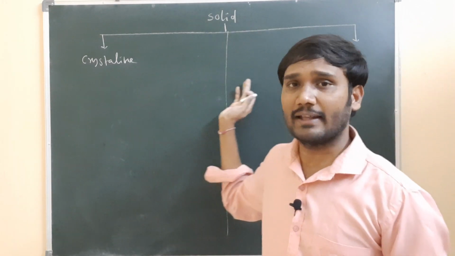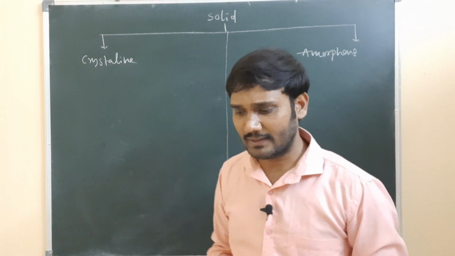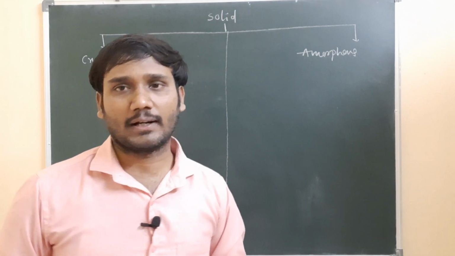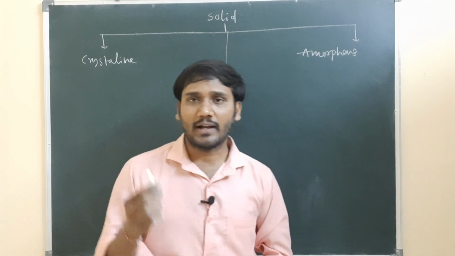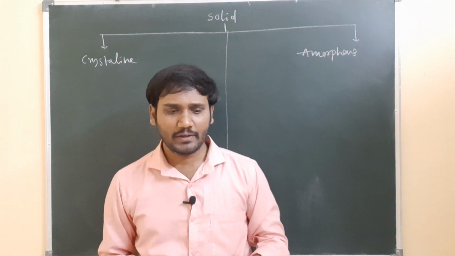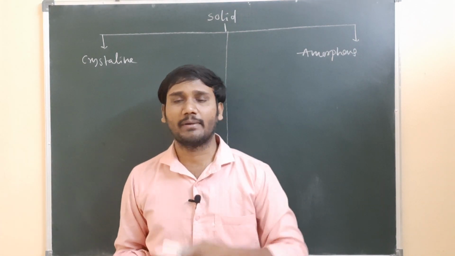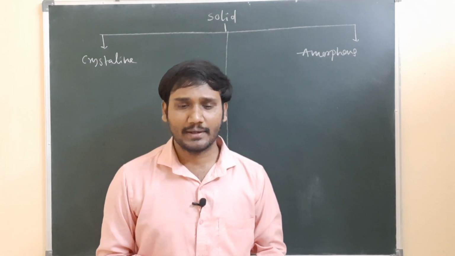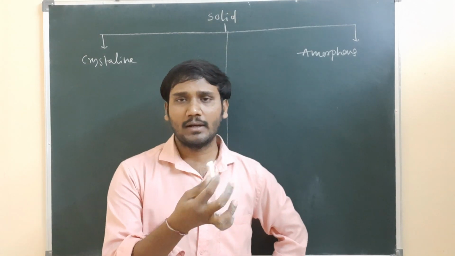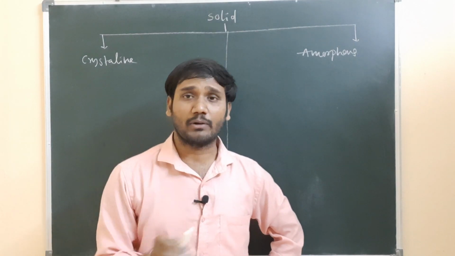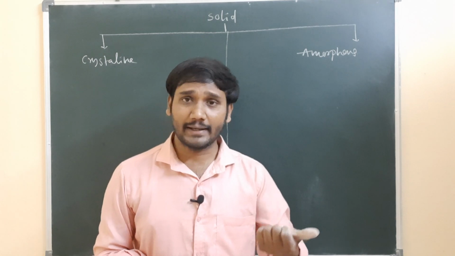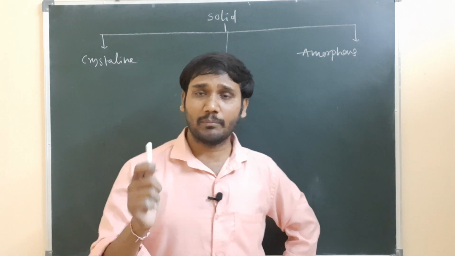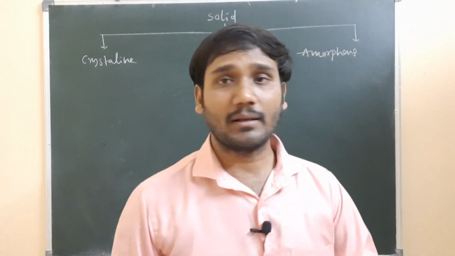How we divide the solid into crystalline and amorphous, I can explain with the help of a small example, chalk. Generally chalk is made of calcium carbonate, right? And one more example made of calcium carbonate is marble. But if you see the chalk and marble, we can break the chalk easily, but we cannot break the marble easily, though both are made of calcium carbonate.